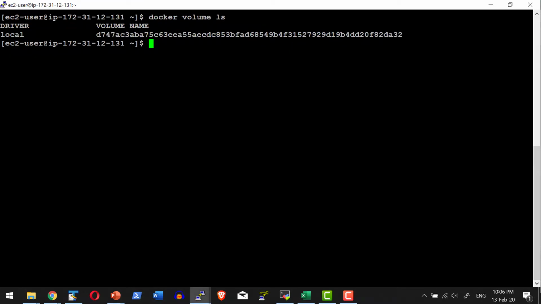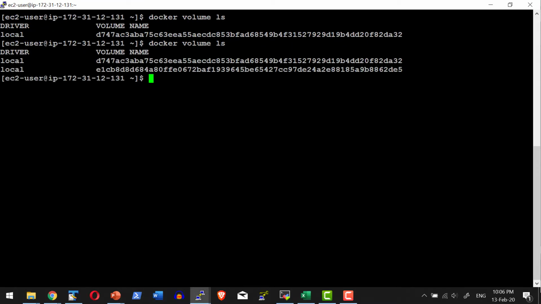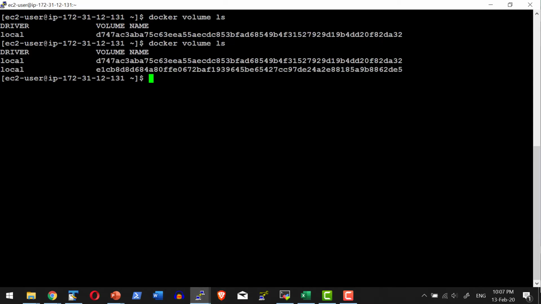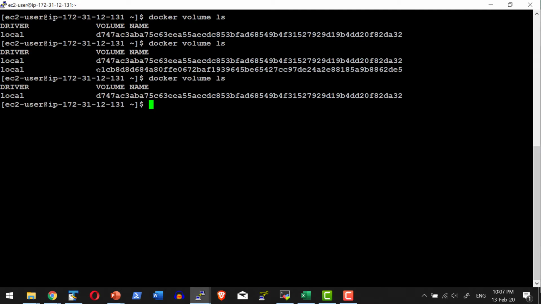Let me go ahead and list the volumes available. Yes, a new volume got created with this particular ID E1C. Now let me exit out of this particular container. Automatically the resources, containers, everything will get deleted. Now let me check the volumes available. The new volume that was created along with the container is also deleted.